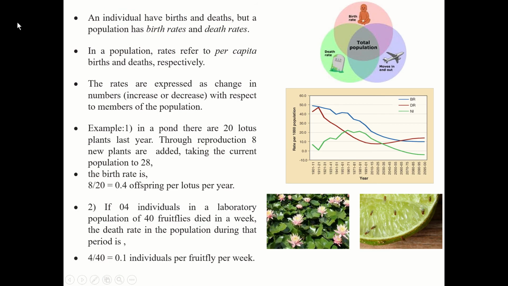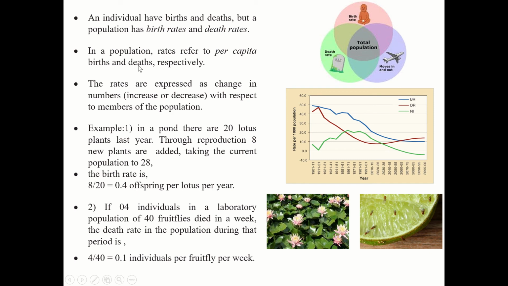An individual has birth and death, but a population has birth rates and death rates. When we consider an individual person, we say it is a birth, and when that individual dies, we say it is a death. But when we consider a number of people together, we say birth rate and death rate, in terms of total population.